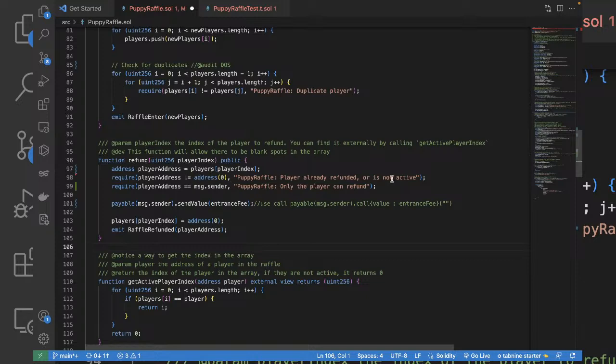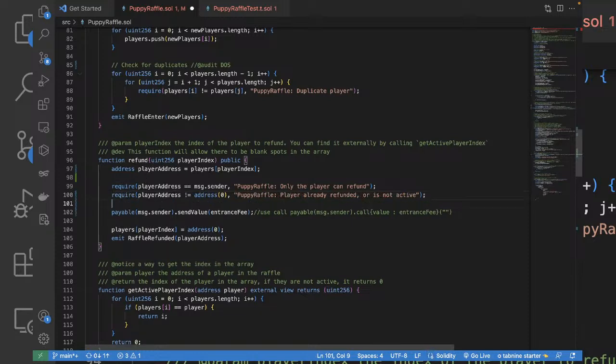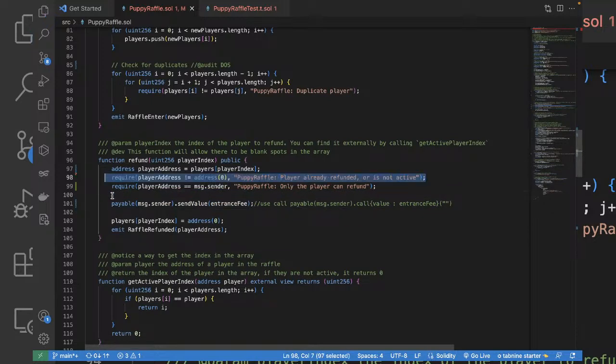We're checking for whether, so previously this line was down right over here. I just swapped it because it makes sense, right? So if it is not 0, then we can check whether the player's address is msg.sender or not, right? So that's what I did. I think it makes sense. Yeah, let's save this one.